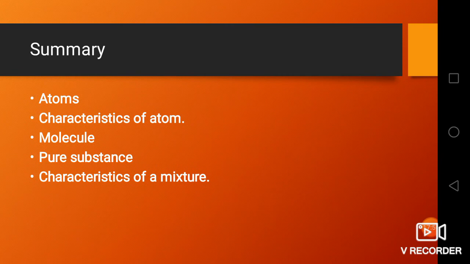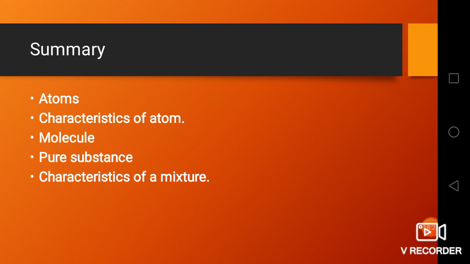Children, in today's class we have learnt about atoms. Atom means it is the smallest part of an element that takes part in chemical reaction. Then we have seen characteristics of atom, and then we have seen how this atom is represented. They are represented by symbols. Then what is meant by molecule?